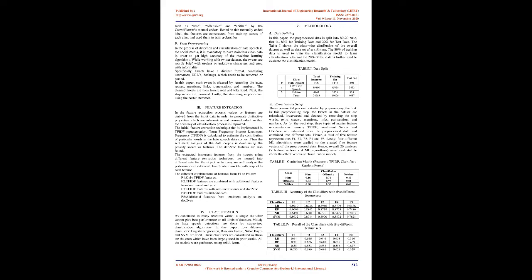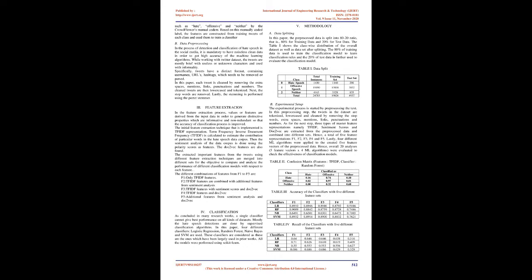Data pre-processing. In the process of detection and classification of hate speech in social media, it is mandatory to have noiseless clean data in order to get high accuracy from the machine learning algorithms. While working with a Twitter dataset, the tweets are mostly brief, with useless or unknown characters and used with informality. Specifically, tweets have a distinct format, containing usernames, URLs, hashtags, which need to be removed or parsed. In this paper, each tweet is cleaned by removing the extra spaces, mentions, links, punctuations and numbers. The clean tweets are then lowercased and tokenized. Next, the stop words are removed. Lastly, stemming is performed using the Porter stemmer.